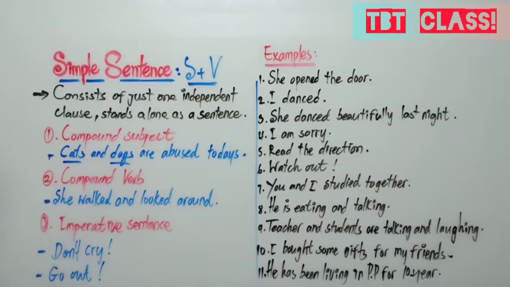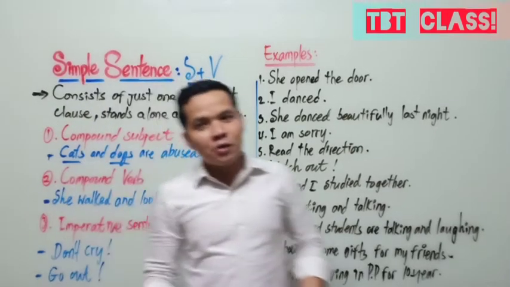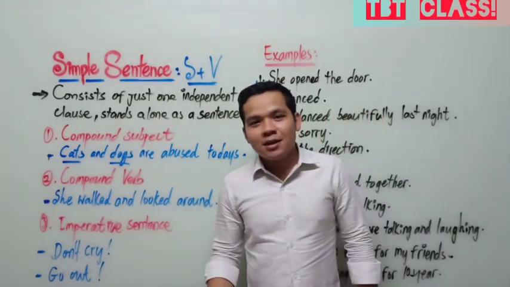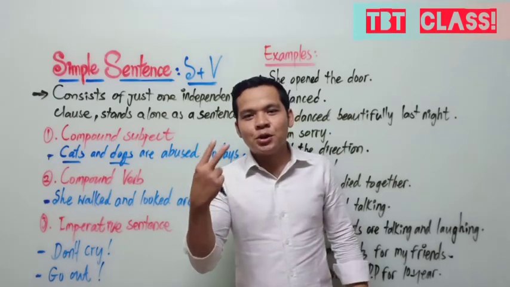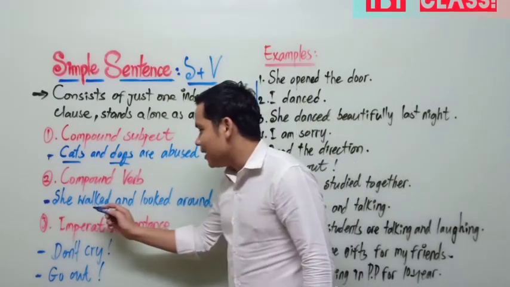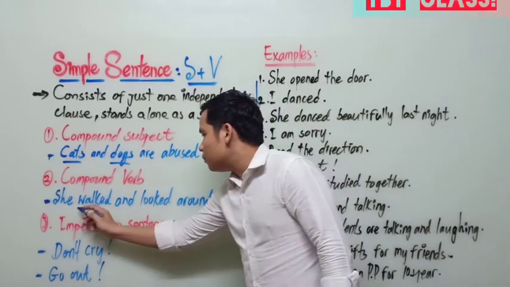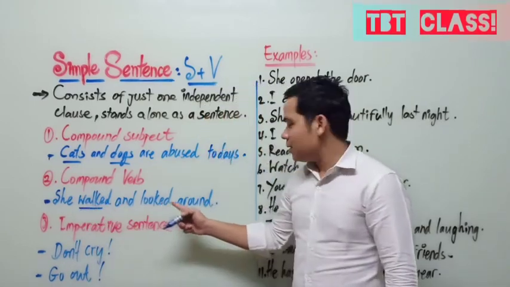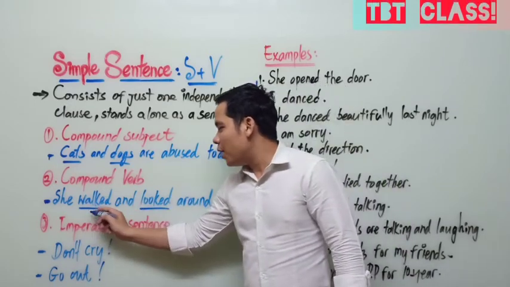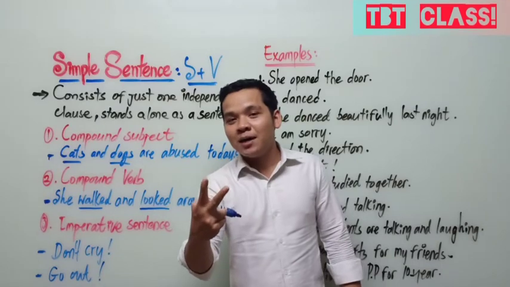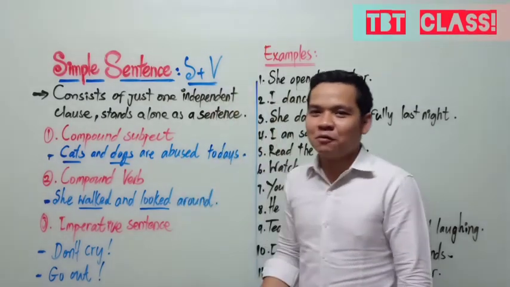We have two subjects. Another one, number 2, compound verb. So compound verb, we talk about a type of verb that stands together, starting from two words. Okay, let me see. She walked and looked around. So you see, 1 and 2. Two words combined together to give the same meaning, like this we call compound verb.